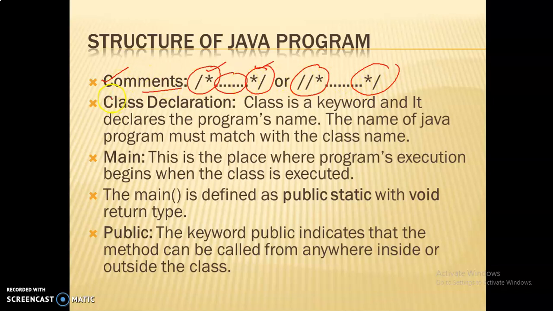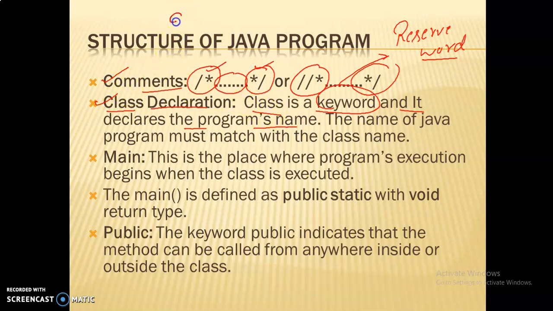Now come to the second, class declaration. What is class? Class is a keyword. Keywords are reserved words, because these words are predefined by the programming language. And it declares the program's name. Whatever the program's name is, it will be the class name.